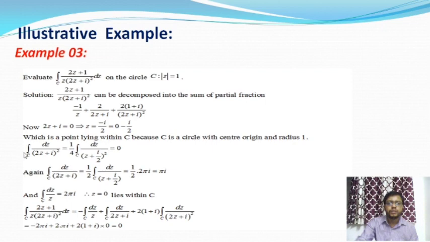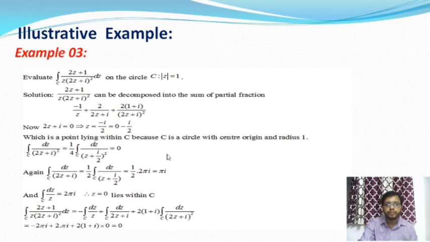Now when 2z plus i is equal to 0, we get z equal to minus i by 2, that is 0 minus i by 2. What is the coordinate of this point? The coordinate is (0, minus half). This point lies within the circle C, because the radius of the circle is 1 and the center is at the point (0, 0).